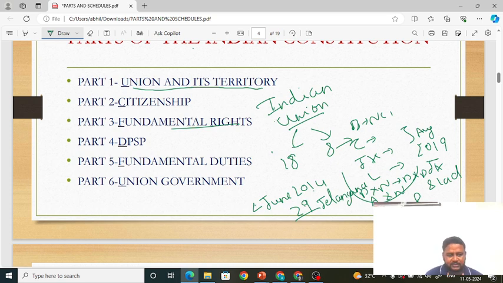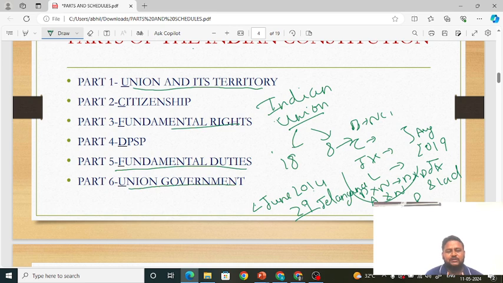Next, actually it is part 4A, or part 5. So part 4 is DPSP. Part 5 is fundamental duties. Okay friends, part 5 is talking about fundamental duties. Like that, part 6 is talking about the union government.